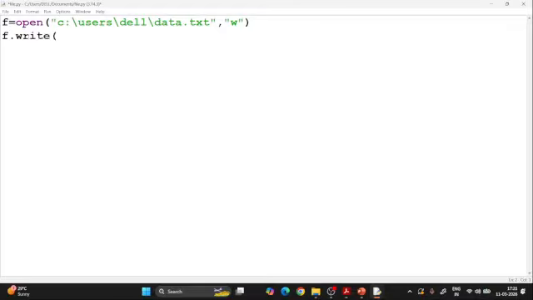So what you will do, there is one particular function to write it. There is a write function. This is a mode that says okay, you are going to write, so you need to put a write function here. And what exactly do you want to write? So I want to write the name Annie here.